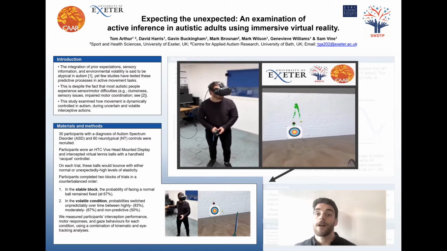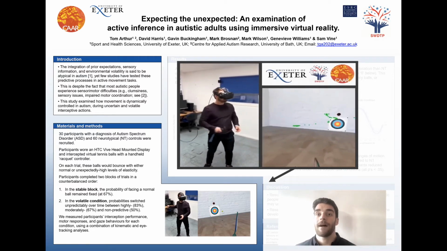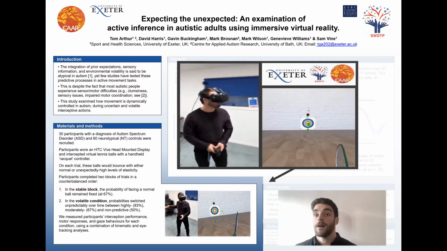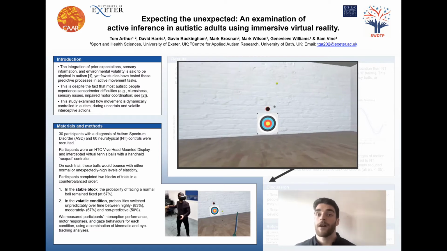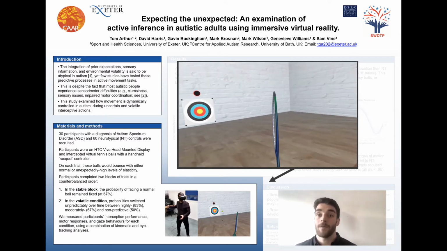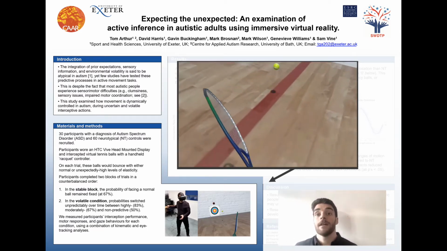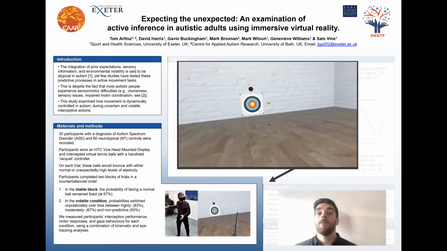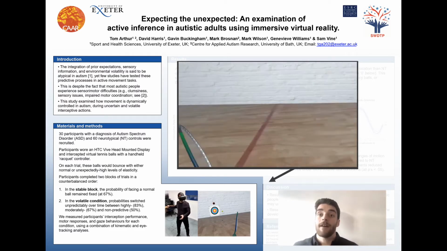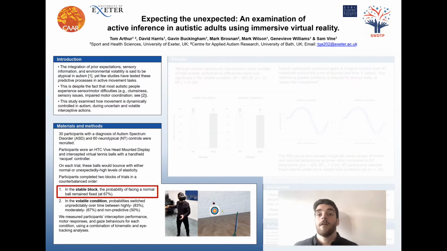So on some trials, participants would get a normal ball that bounced in a way that we would expect in the real world. However, on other trials, we gave them an unexpectedly bouncy ball that doesn't interact with anything like we would in the real world. And what we did is we systematically varied the probability of getting a normal or bouncy ball over time.